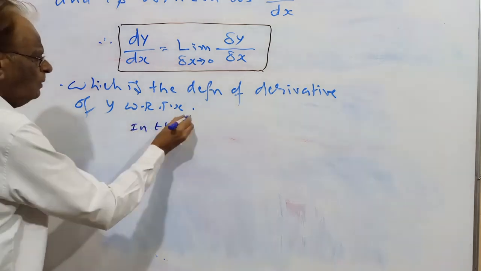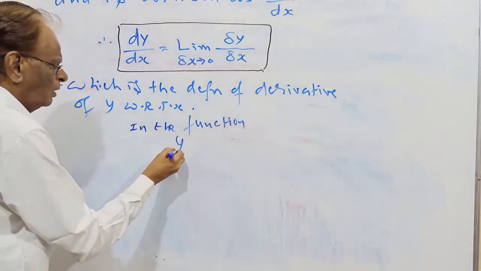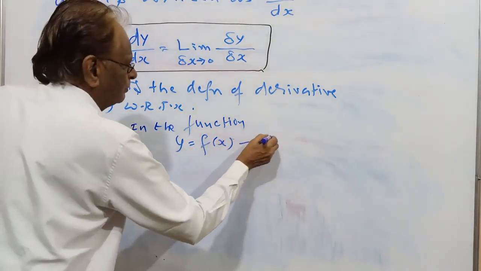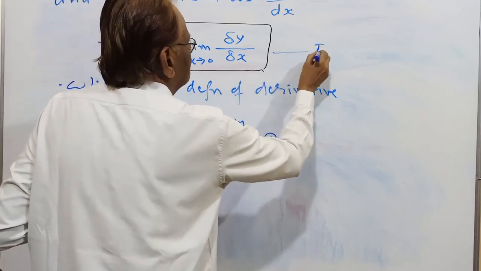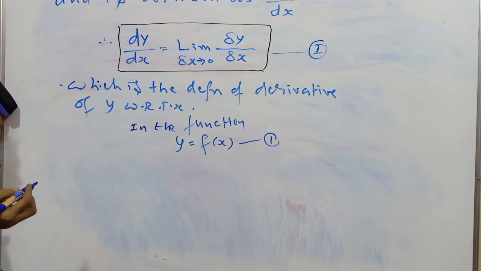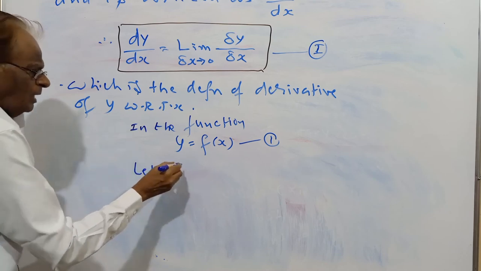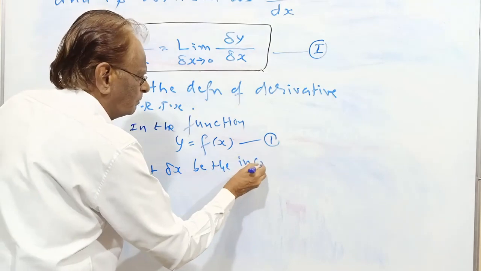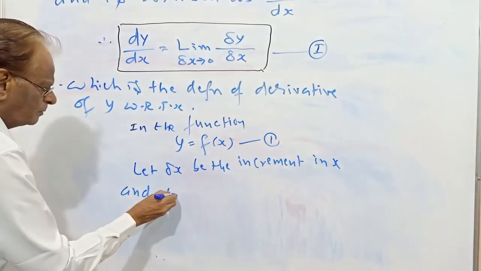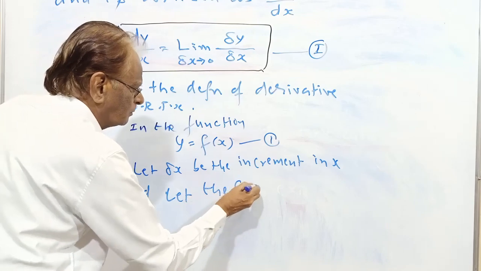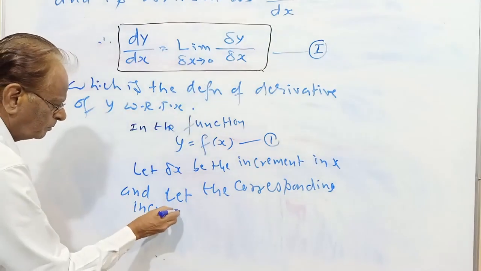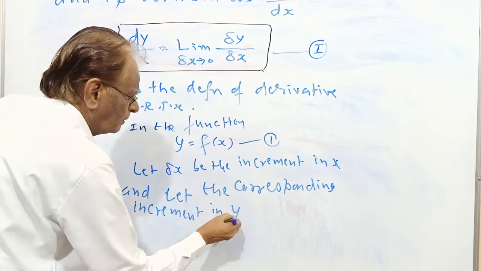In the function y equal to f of x, let delta x be the increment in x and let the corresponding increment in y be delta y.